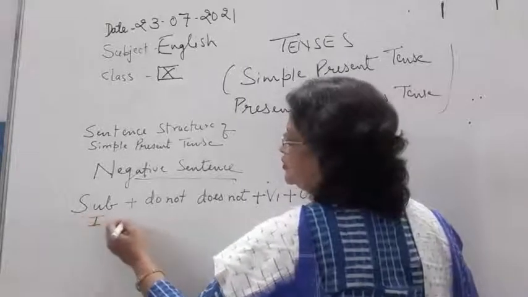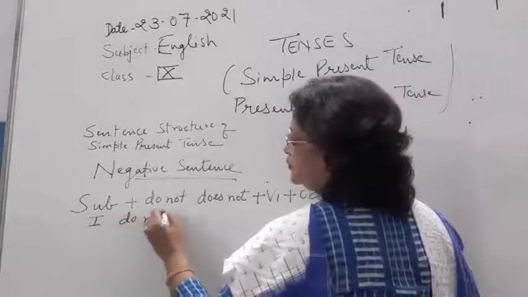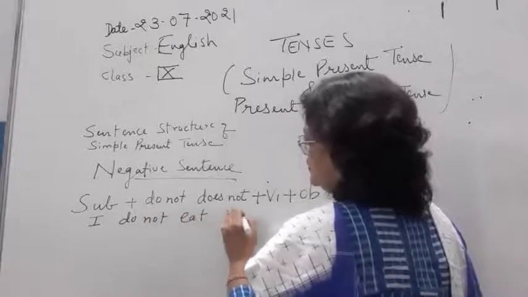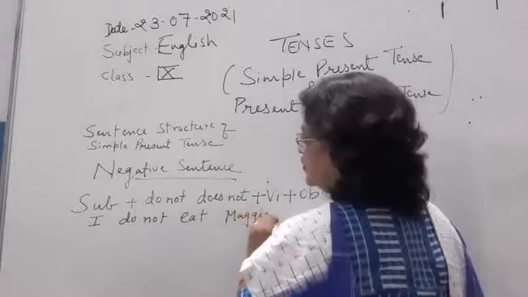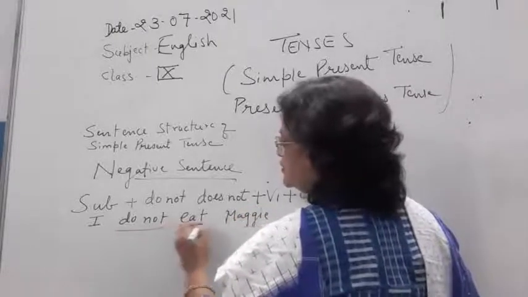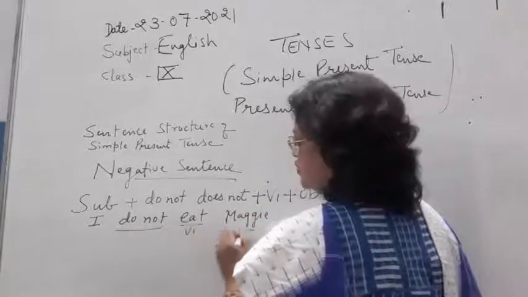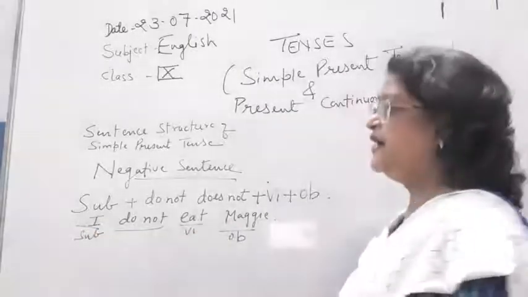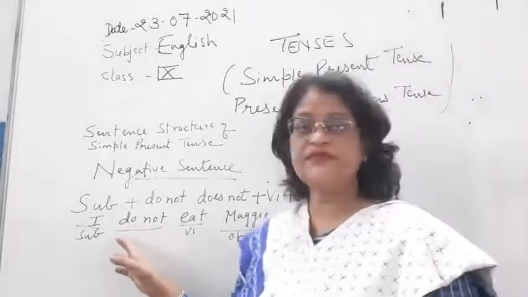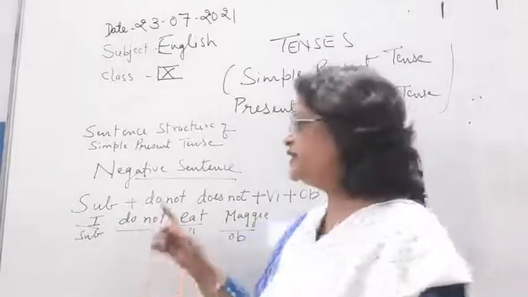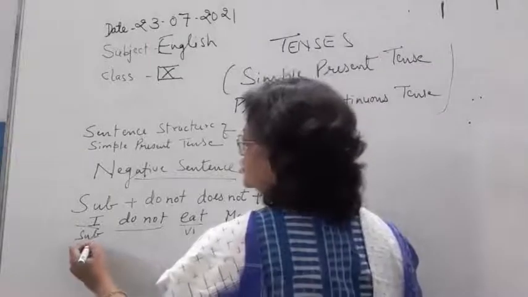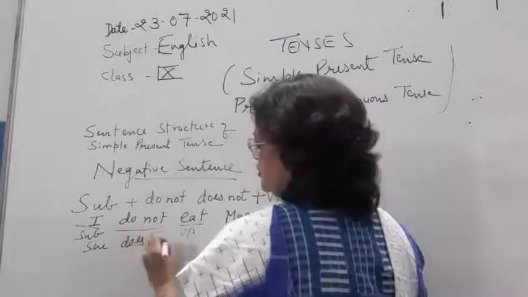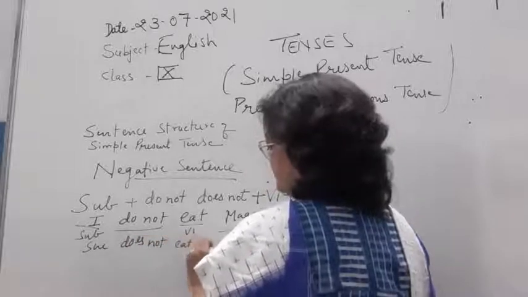I do not eat meat. So do not, okay, this is V1, this is the object, and this is the subject. Okay, and you can see children, this is the subject of the first person. But if we write here she, then you will write here does not eat meat.